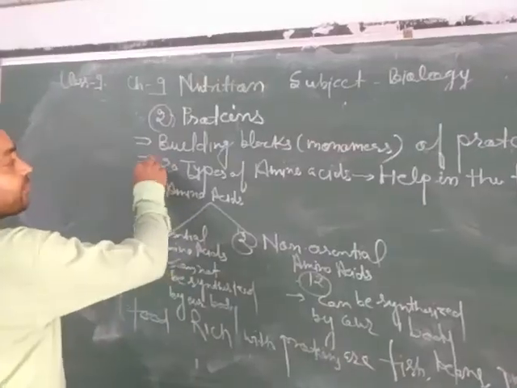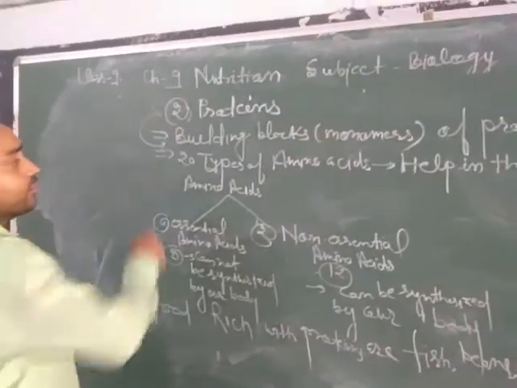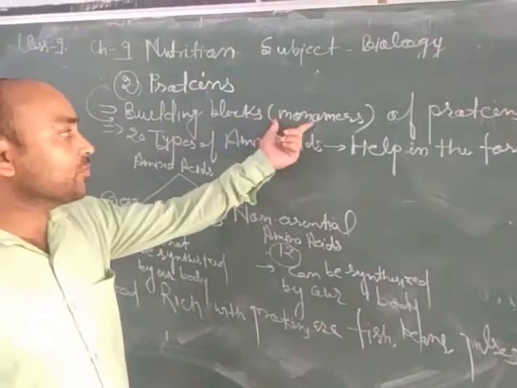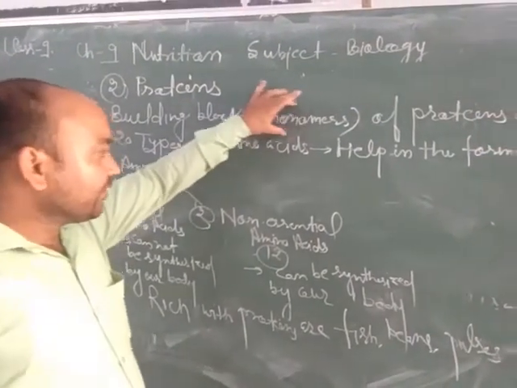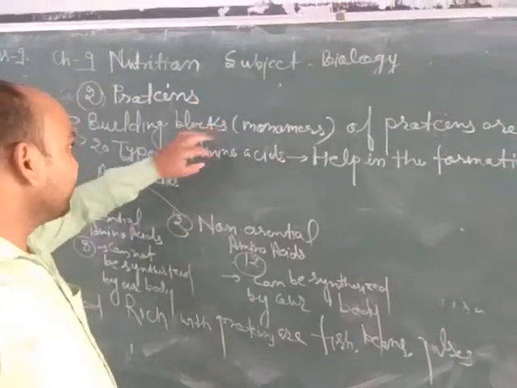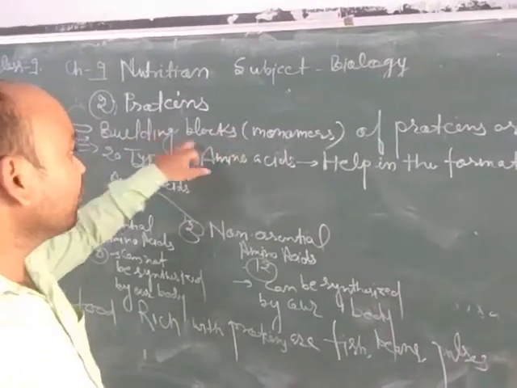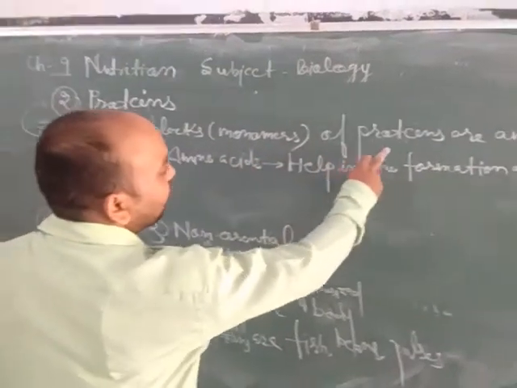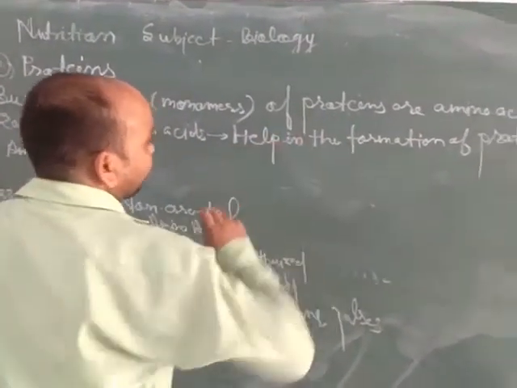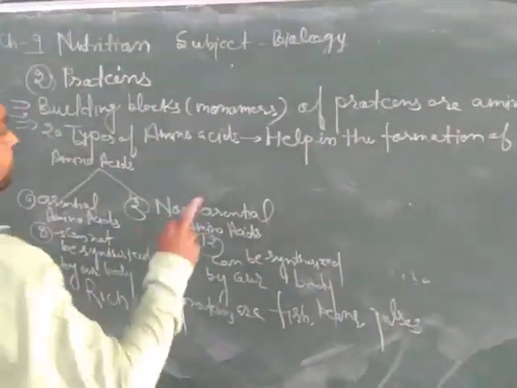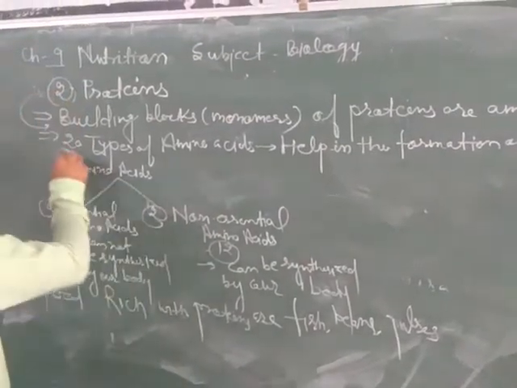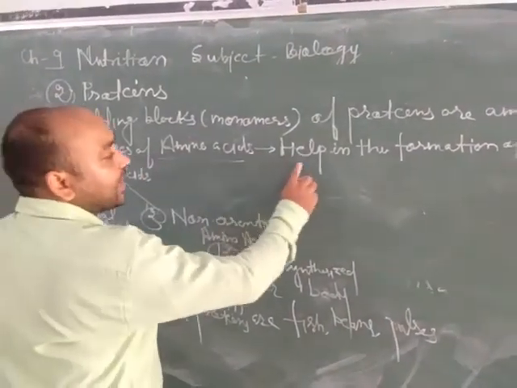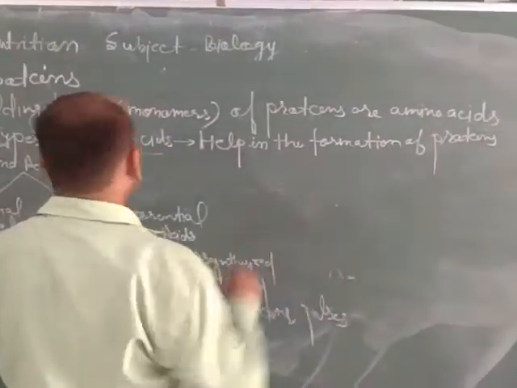The next part is that protein's building block, that is the monomer. A monomer means a form made up of a single unit. Monomers of proteins are amino acids, which means amino acids are responsible for the formation of proteins. There are 20 types of amino acids that help in the formation of protein.